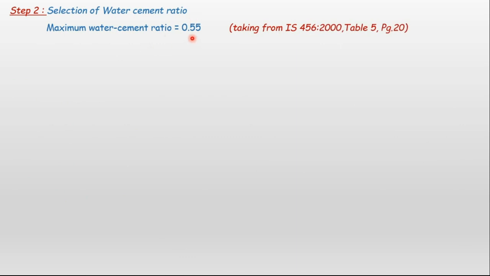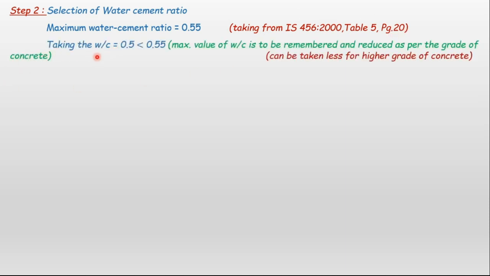Moving to the second step, selection of water cement ratio. The maximum water cement ratio is considered as 0.55, taken from IS 456, Table 5, page number 20. This part we have to remember if we are doing mix design. We take the water cement ratio as 0.5, which is less than 0.55. So this is well within the maximum, and we are considering 0.5.